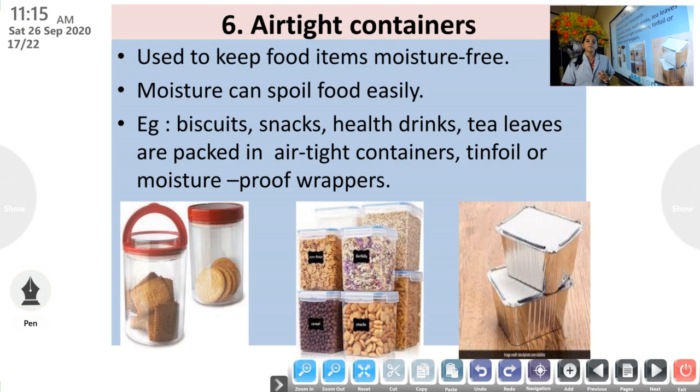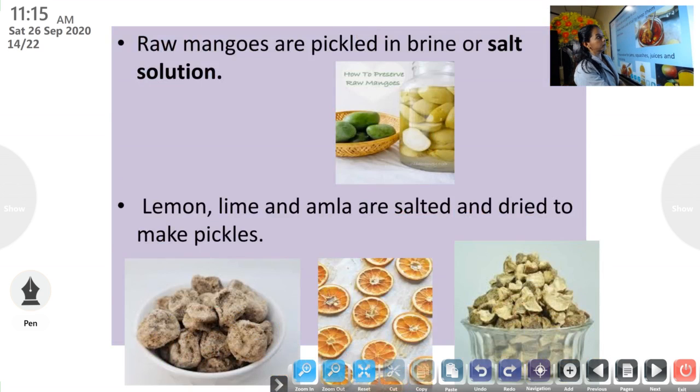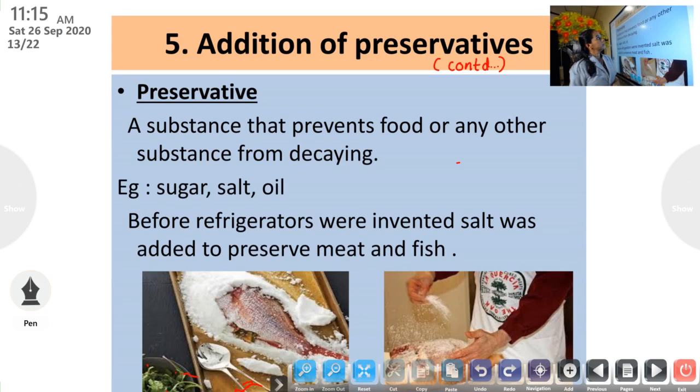So today we have studied 3 methods of food preservation. Do you remember? A preservative is a substance that prevents food or any other substance from decaying.